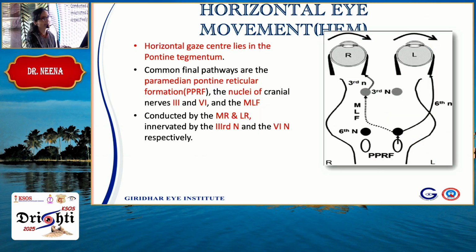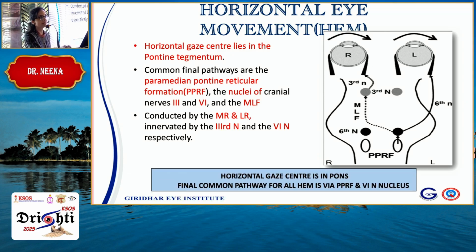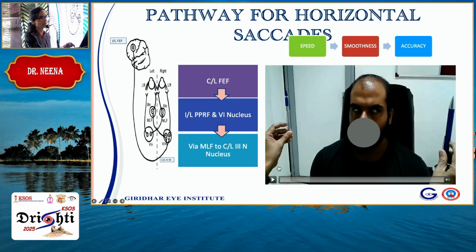So remember, contralateral frontal eye field controls saccades to my opposite side, and ipsilateral posterior parietal cortex controls pursuits to the same side. So remember, horizontal gaze center lies in pons, in pontine tegmentum. So you have the common final pathway we all have been studying from MBBS days, PPRF, the paramedian pontine reticular formation, and the nuclei of the third and sixth cranial nerves. Finally, it happens. I'll show you with videos how it happens. So let's look at horizontal saccades, because as ophthalmologists, we check for ductions, versions, we forget vergences, we forget saccades, pursuits. If you're going to write a higher exam, these are very important. And in a neuro-ophthalmic setup, you should know how to test for saccades.